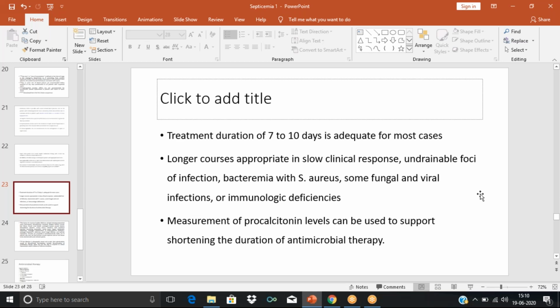If we are giving antibiotics for 4-5 days and we are not able to find out whether the patient has infection or not, then in such a situation we can go for the procalcitonin level.